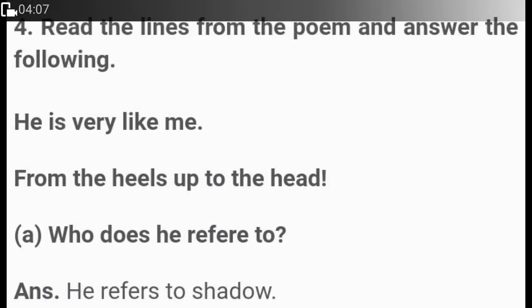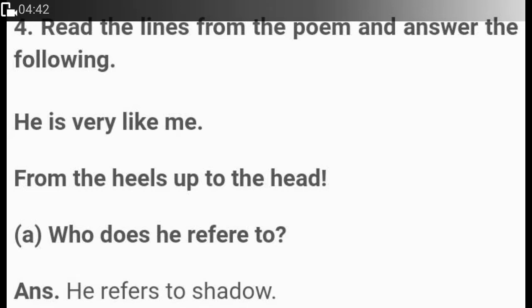Question 4. Read the lines from the poem and answer the following questions. He is very like me, from the heels to the head. Now what are the heels? Heels are the lowest part of your feet. We have the toes, and at the end of those toes we have heels. You know those shoes that have high heels? That part is known as the heel of your foot.